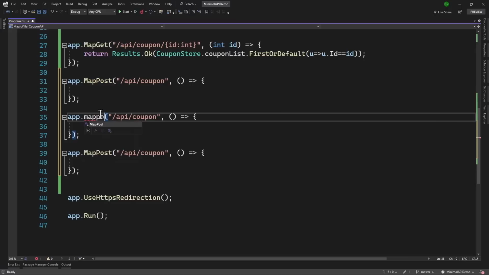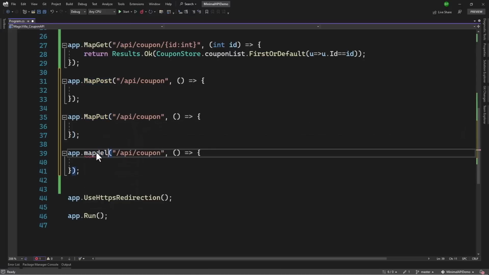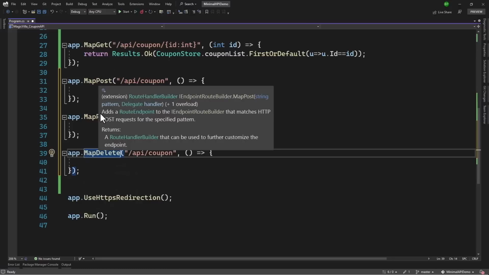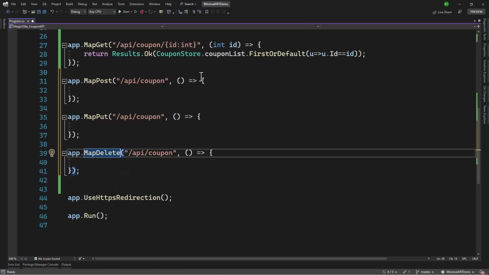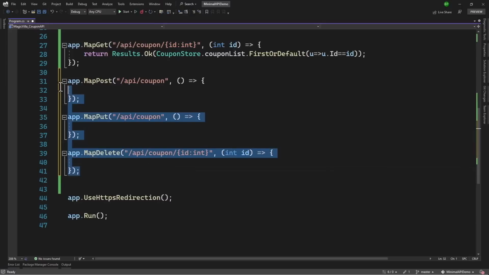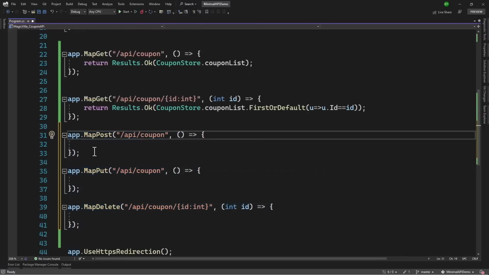Like MapPost, we have MapPut here, and we have the MapDelete. Now in post and put, both of them we will receive the coupon object in the parameters. That way we can create or edit the coupon. But when we delete here, we will receive ID. So let me copy that, and we will get the ID right here. Perfect. So these three look good. In the next video, let me first work on creating a coupon.